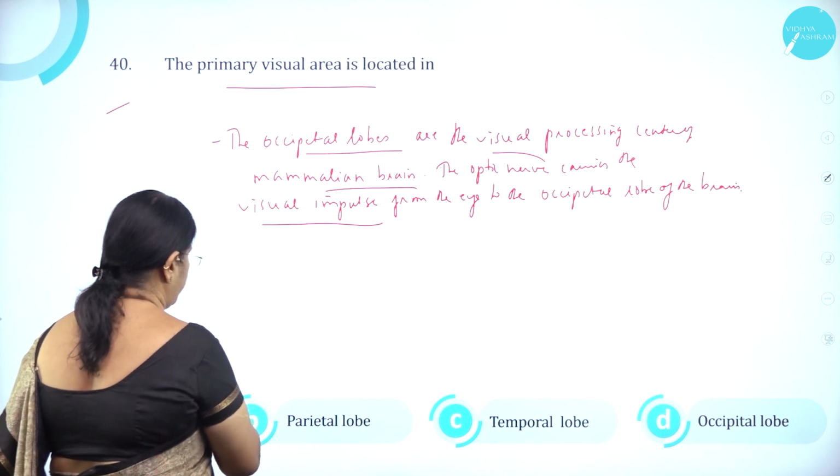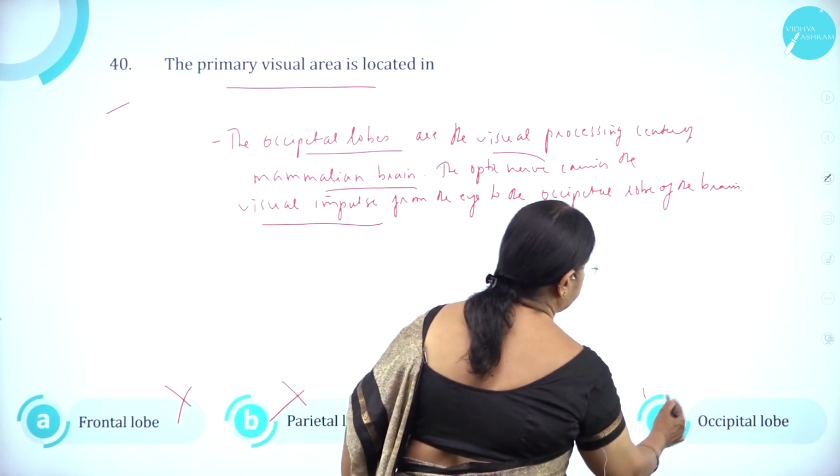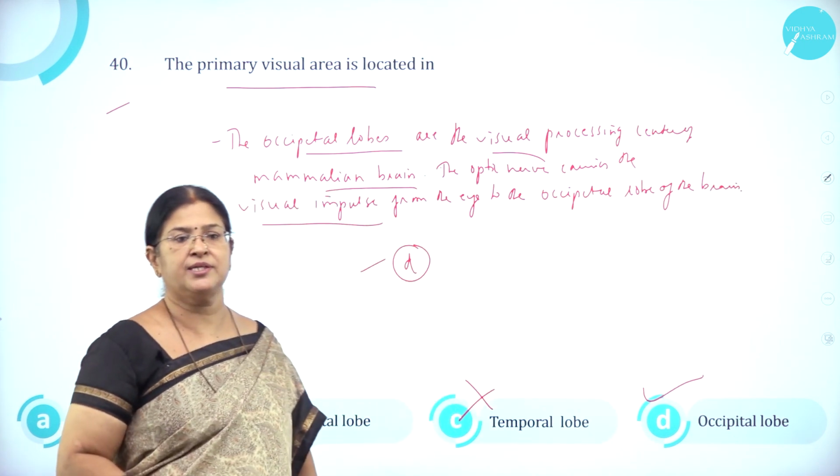Option A, frontal lobe is wrong. Option B, parietal lobe is wrong. Option C, temporal lobe is wrong. Option D, occipital lobe is correct. So, option D is correct.